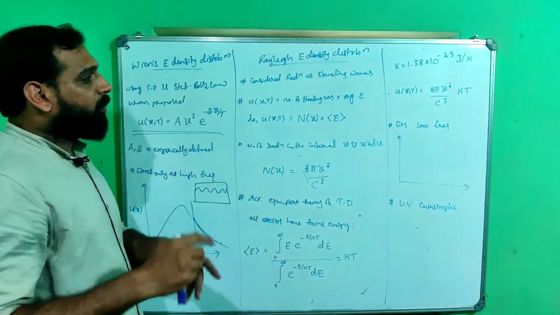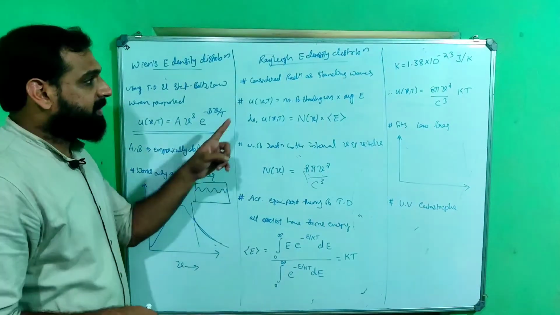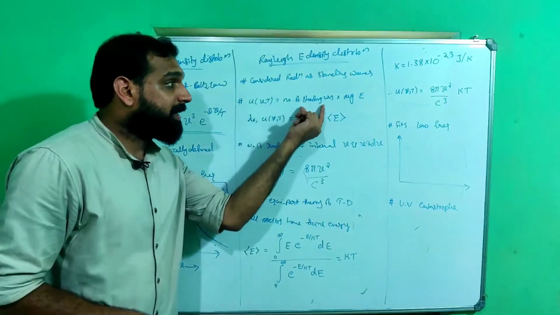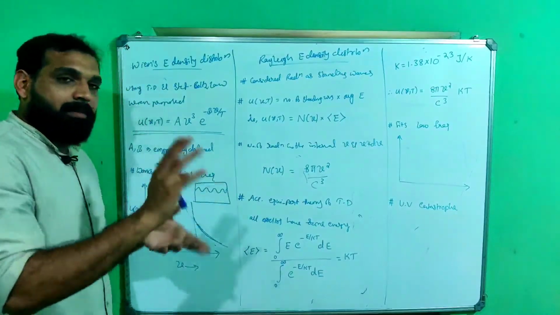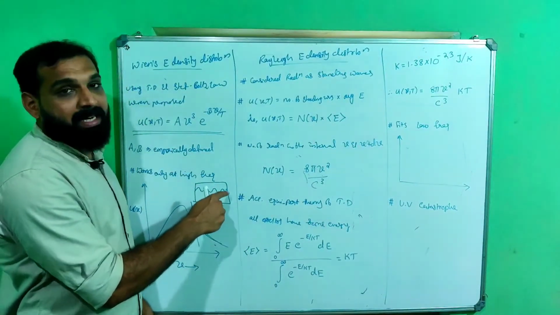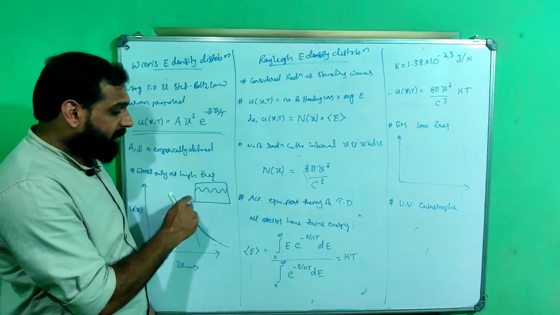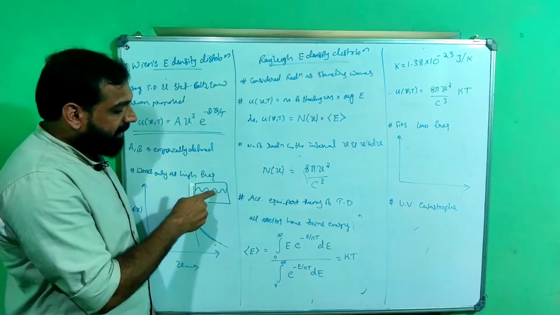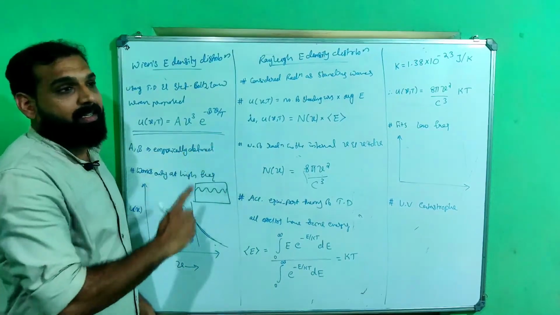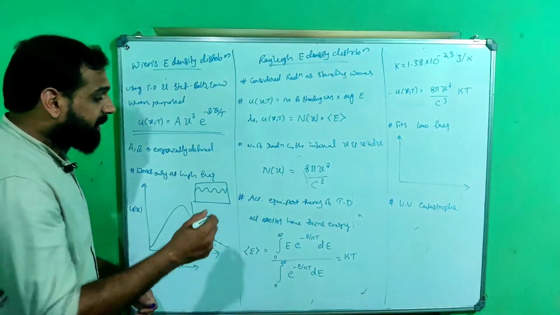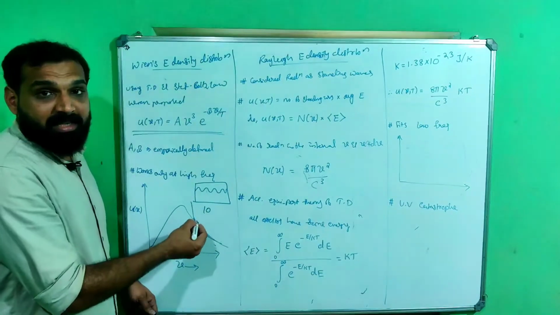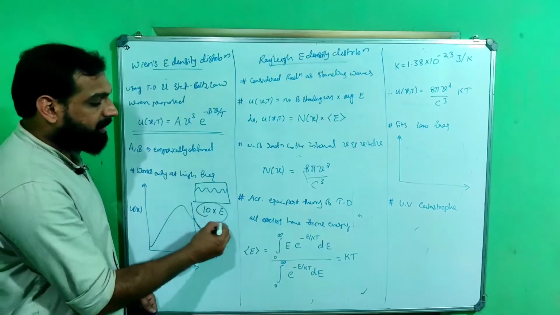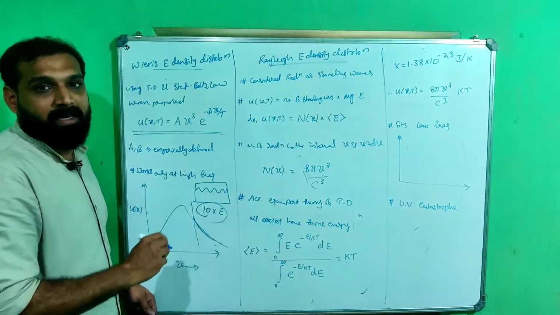How they devised a formula is like this. They found a formula for energy density: U of nu T is equal to number of standing waves into average energy. They have to find the total number of standing waves inside the cavity and then multiply that with the average energy. If there are 10 standing waves and we multiply that with the energy of one standing wave, we get the total energy. That is the formula.